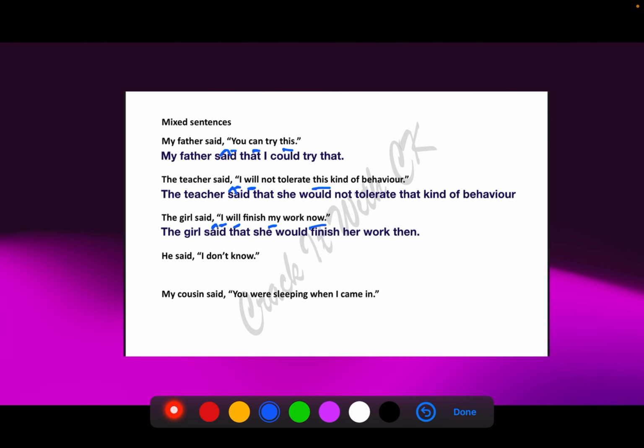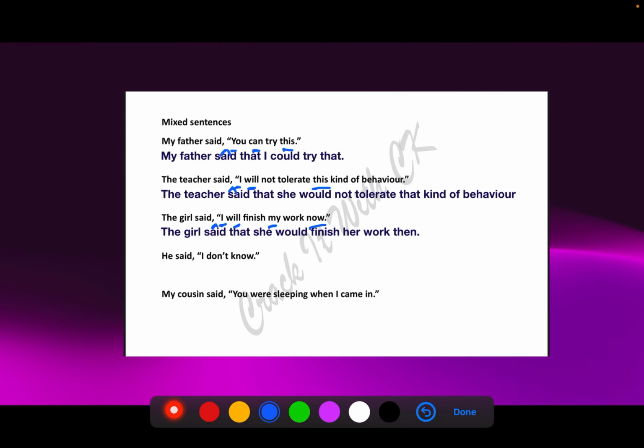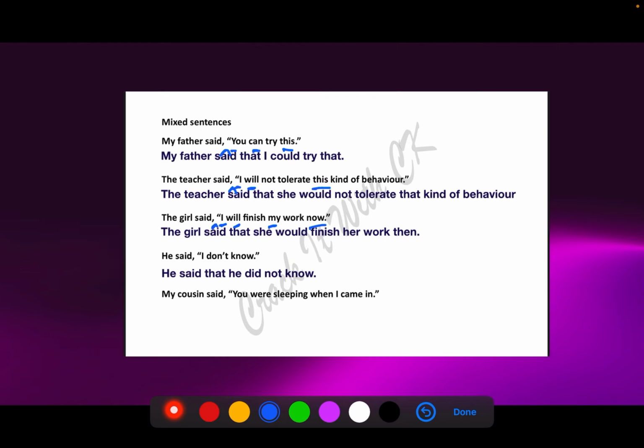He said, I don't know. Okay, so this is present tense. I do not know. Present tense. Do. You have to make past of it. He said that he did not know. By the way, some people say, I didn't knew. What is that? Please, for heaven's sake, there is no I didn't knew anywhere. I did not know. I didn't know. I didn't see. I don't know why I brought that in the middle. Okay. He said that he did not know.